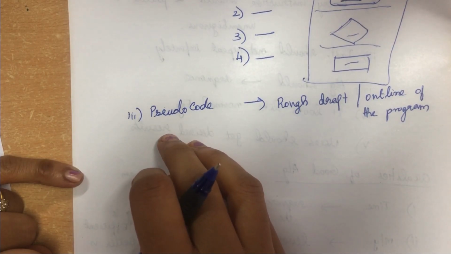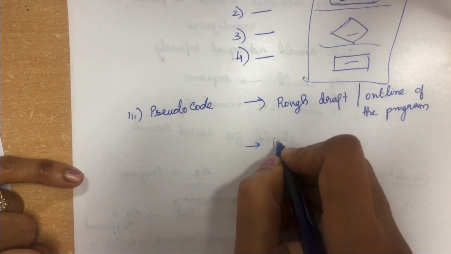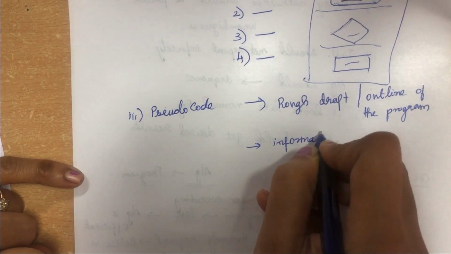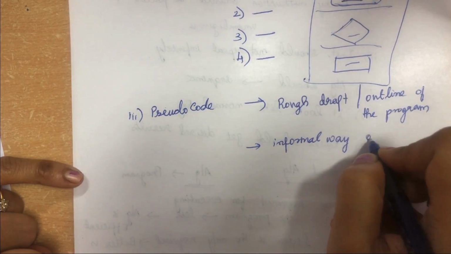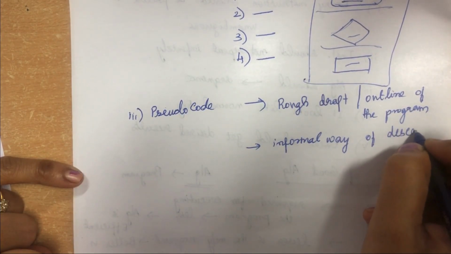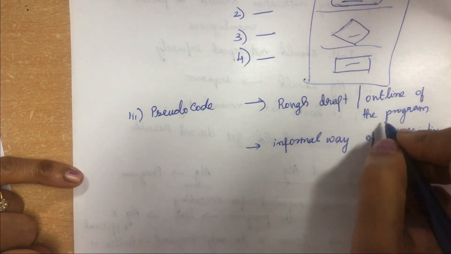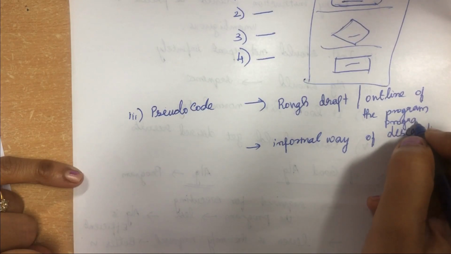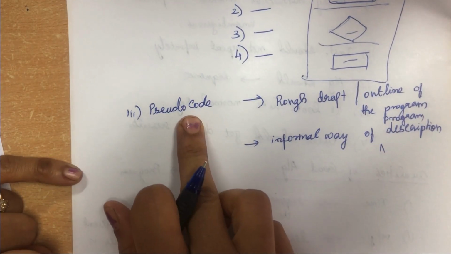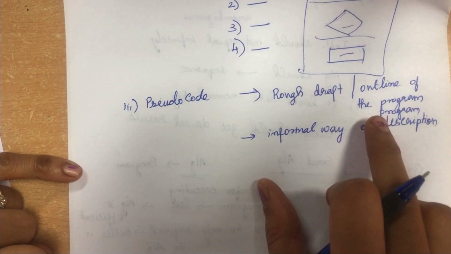So what is pseudocode? Pseudocode is nothing but an informal way of describing your program. This is your pseudocode. So you can say that pseudocode is an informal way of writing your program.